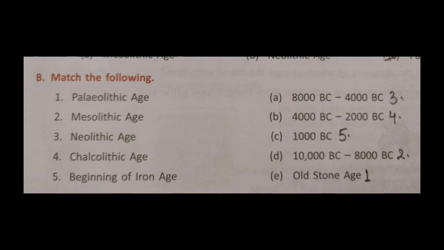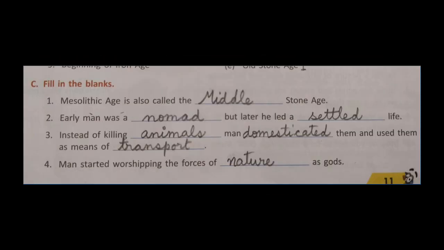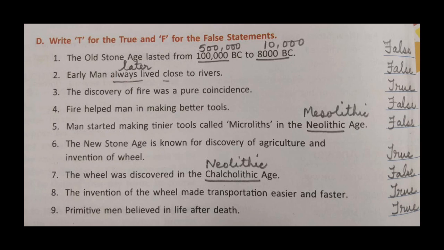So now we move to fill in the blanks. Number 1, Mesolithic age is also called the Middle Stone Age. Number 2, early man was a nomad, but later he led a settled life. Number 3, instead of killing animals, man domesticated them and used them as means of transport. Number 4, man started worshipping the forces of nature as gods. And this brings us to the last part, that is write true or false. And we are also going to correct the false statements.